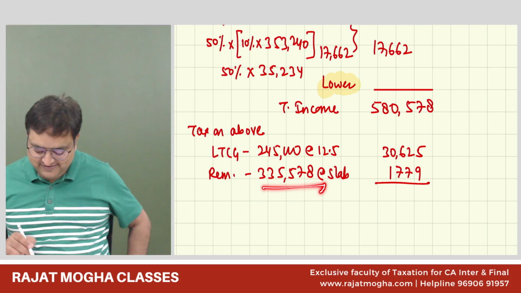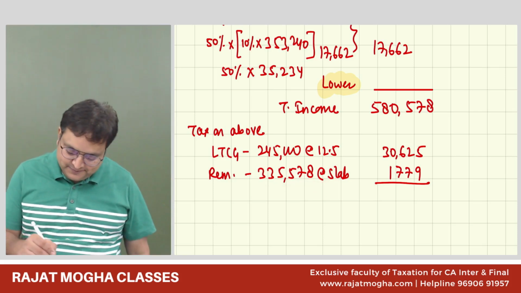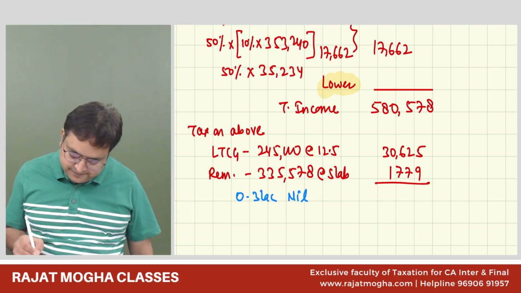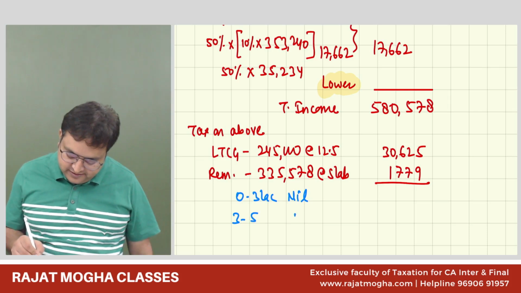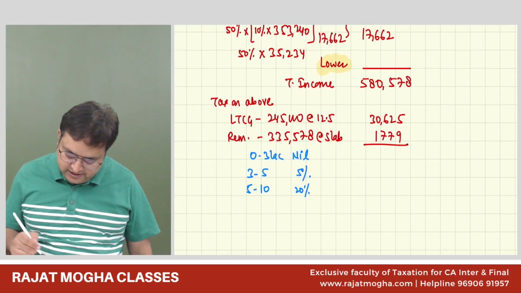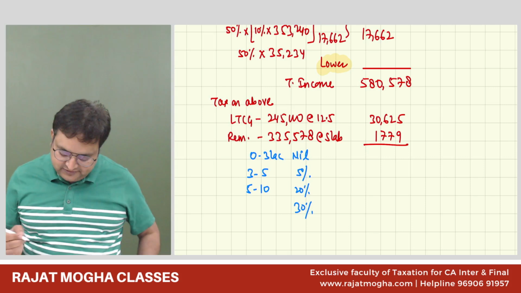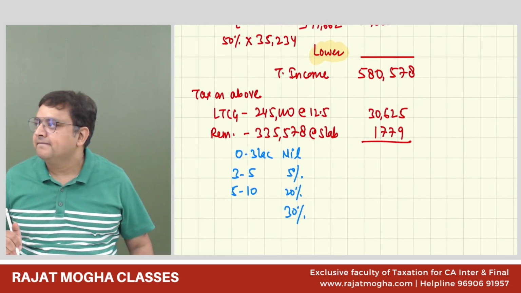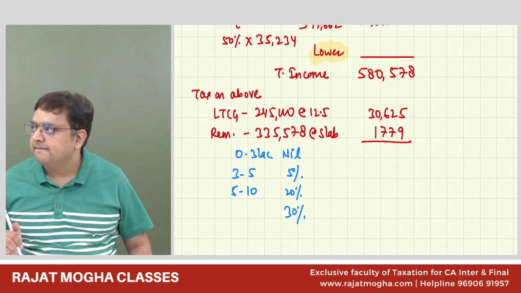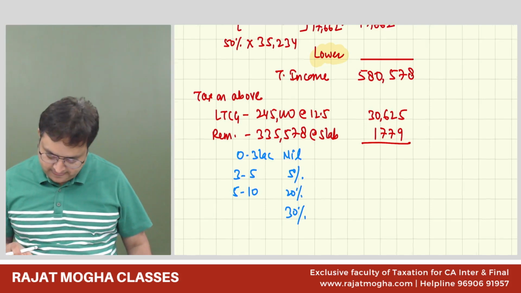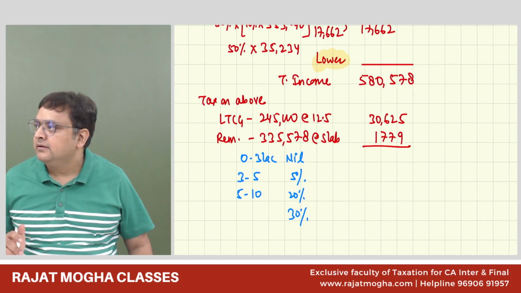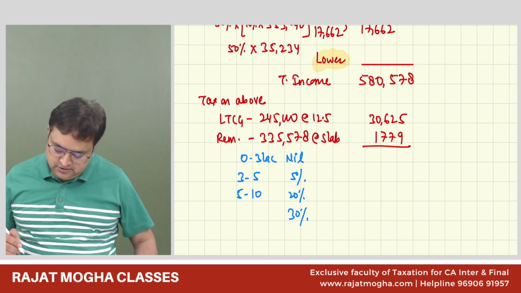Okay. 0 to 3 lakh, nil. 3 to 5 lakh, 5%. 5 to 10, 20%. And more than 10, 30%. The first 3 would be 0. Sir, then what is that 0 to 2.5 lakh and 2.5 to 5? It's for normal citizen. Oh, understood, sir. Okay.